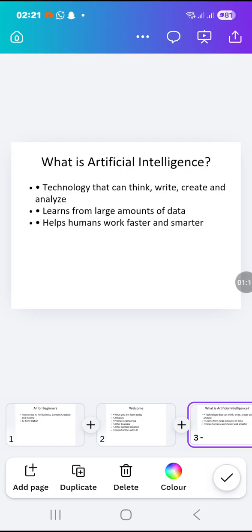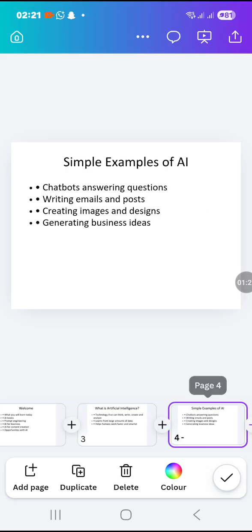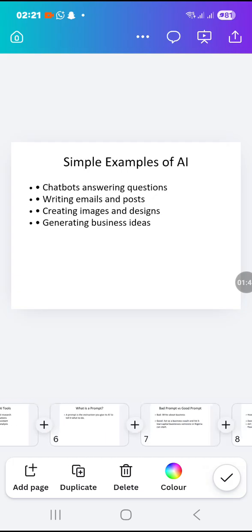Artificial intelligence is technology that can think, write, create, and analyze. It learns from large amounts of data. It helps human work to be faster and smoother, like we discussed the other time. Simple examples of AI: we have chatbots that answer questions. In fact, AI has been in operation for a long time. It's just that not everybody has had access to it the way we have now. We have writing emails and posts, generating images and designs, generating business ideas.